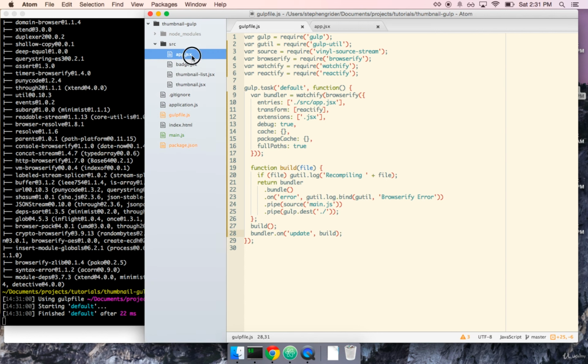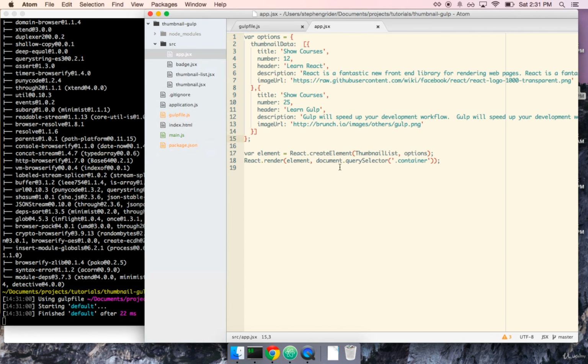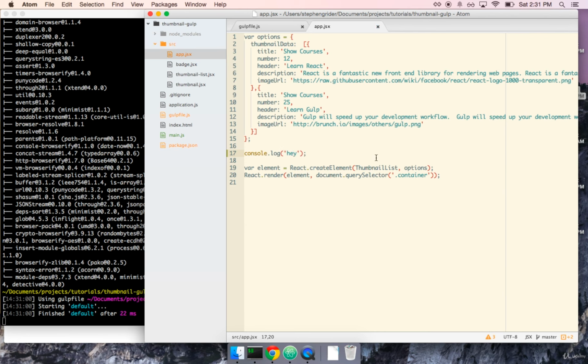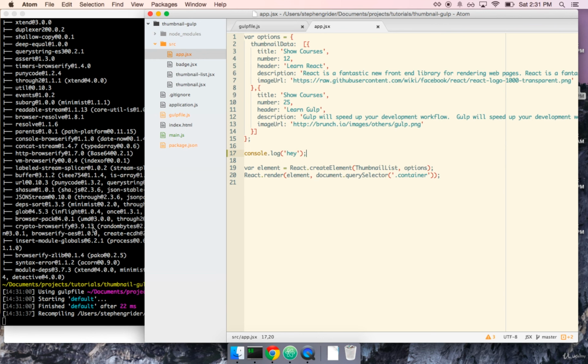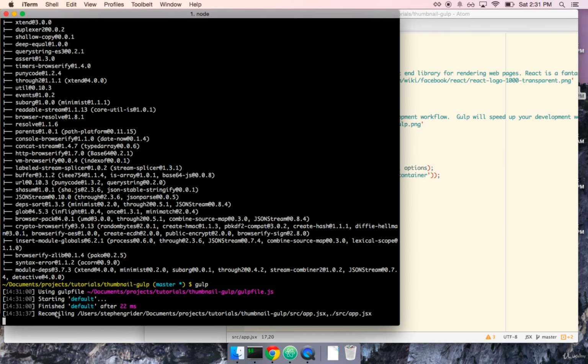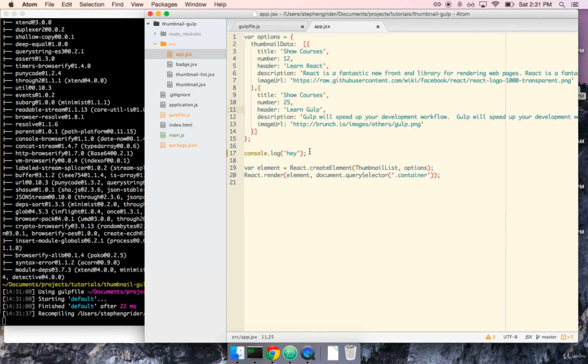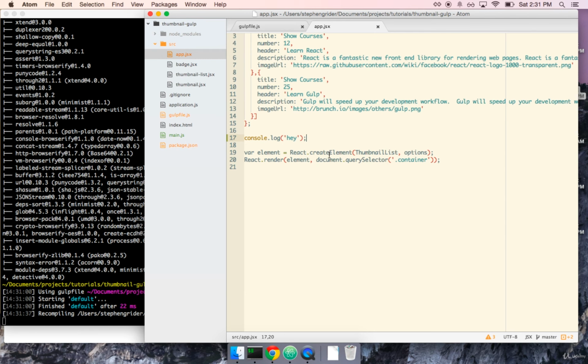So if I go into app.jsx and I make a change, so let's say I put any arbitrary code in here. It's not actually going to execute this in this case. And I save it. And you'll see over here, it just recompiled app.jsx. Sweet. So this is fantastic. Our gulp file is actually working.